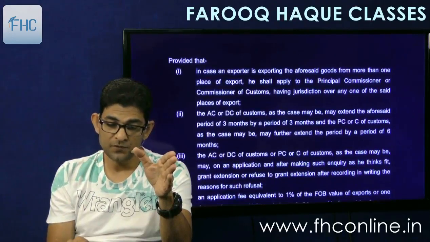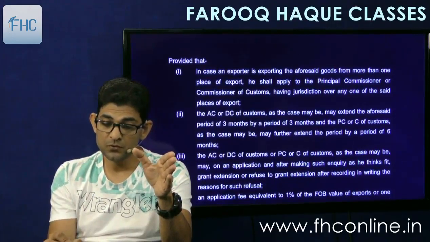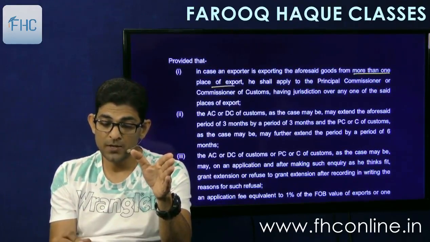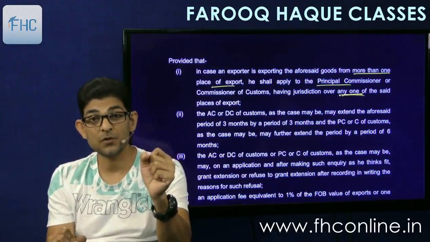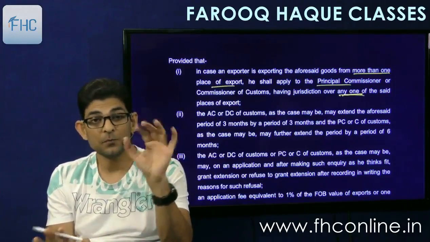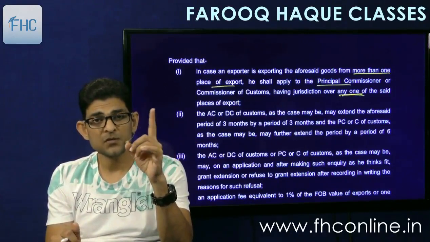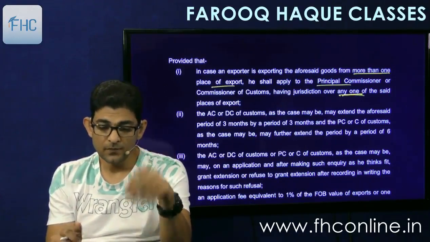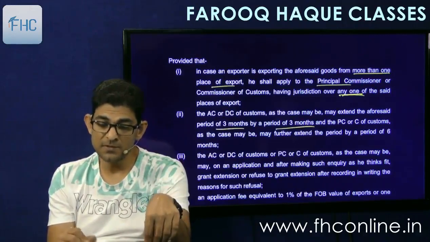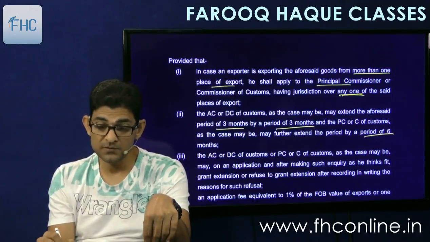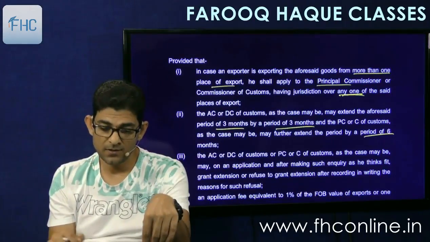Provided that in case the exporter is exporting the aforesaid goods from more than one place of export, he shall apply to the principal commissioner or commissioner of customs having jurisdiction over any one of the said places of export. Obviously, if you are exporting from different places, you will make an application at any one place. And the ACDC, as the case may be, may extend the aforesaid period of 3 months by a further 3 months, and PCC may extend it by a further period of 6 months. Extension of time can be granted.